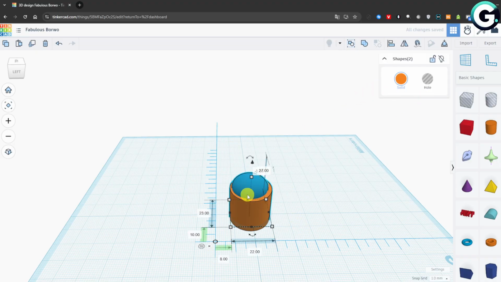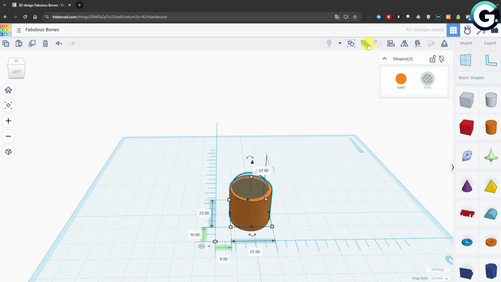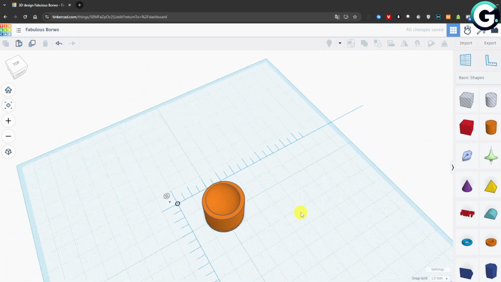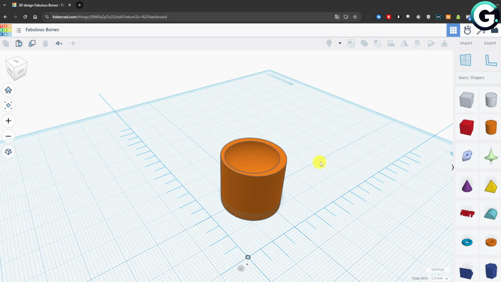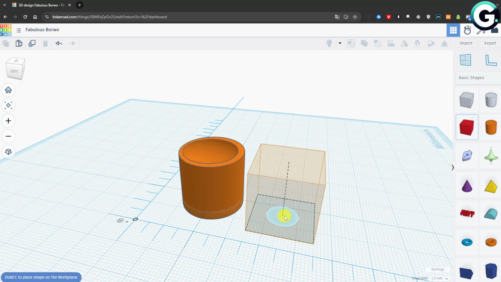After that, just select your sphere and make sure it is a hole like that. And now just select both these objects with your mouse and click Union Group. And as you can see, that's how you erase in TinkerCAD. You can do it with other objects, so that's pretty much it, guys. That's how you do it.